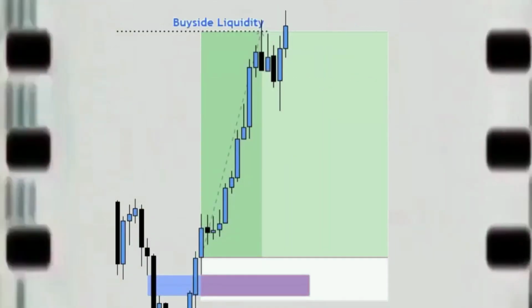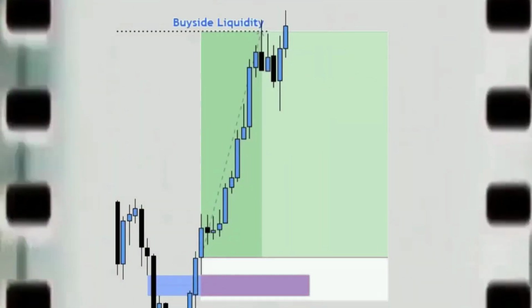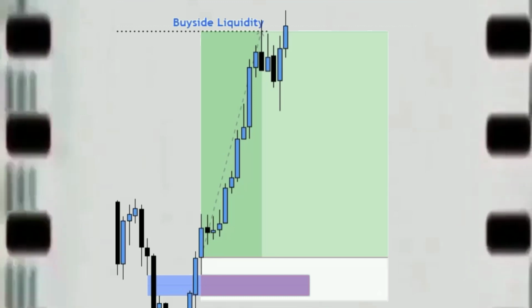Liquidity and fair value gaps are the only two concepts that you need to become a profitable trader. Stop trading them incorrectly and learn how to trade them correctly, and you will make a lot of money in the market. As you can see right here, we have this bearish fair value gap.